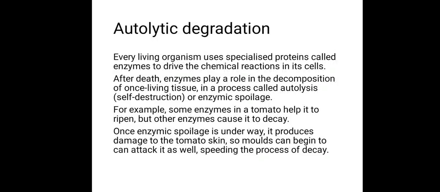So once these enzymes start degrading any food, fruit or vegetable, in this case the example of tomato, the molds will come and attack, and thus it will speed up the process of degradation.